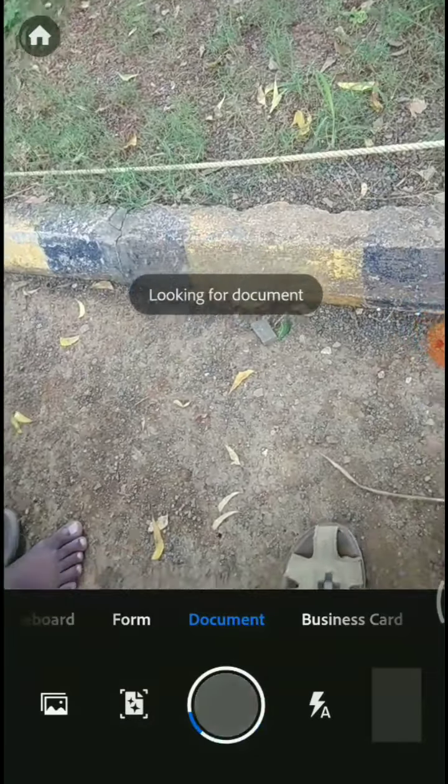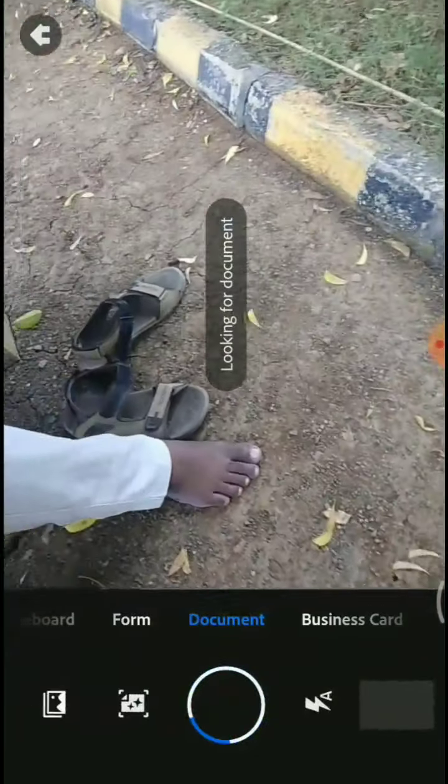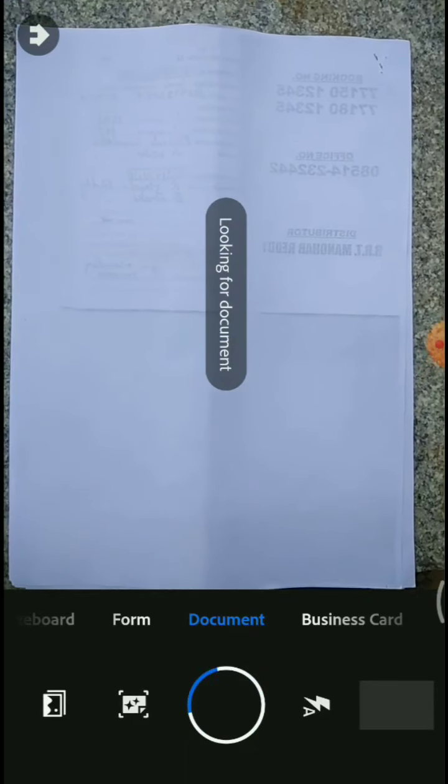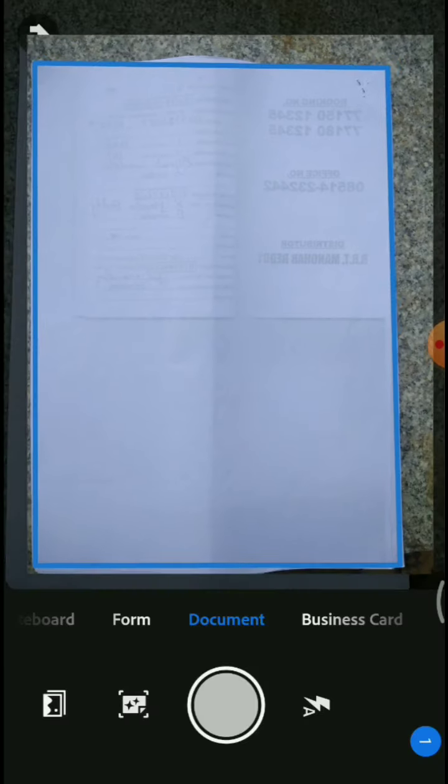From this, you can take photos in portrait. You don't take horizontally; vertically, we can say portrait, like this. Then continue.